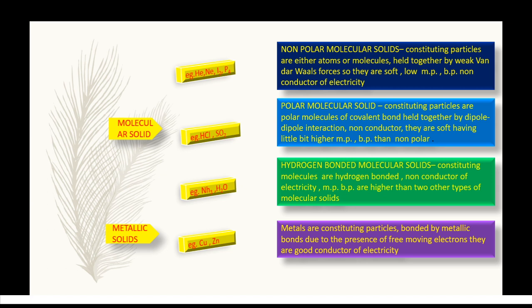Now, hydrogen bonded molecular solids. In this type of solid, the constituting particles are hydrogen bonded molecules. They are held together by strong hydrogen bonds. Due to the strong bonding, they have high melting and boiling points. Their melting and boiling points are higher than those of polar and non-polar molecular solids.